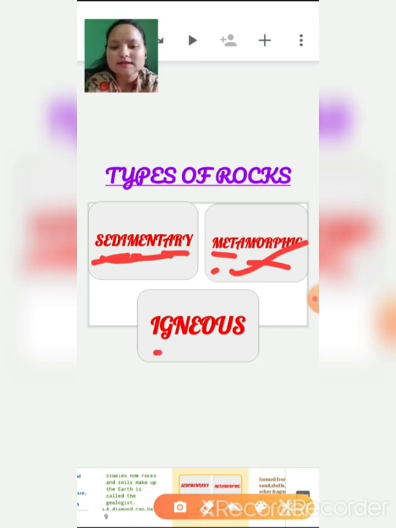And the last one is igneous rock. So these are the three types of rocks: sedimentary rock, metamorphic rock, and igneous rock.